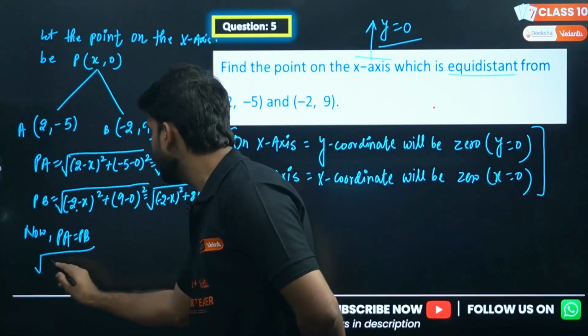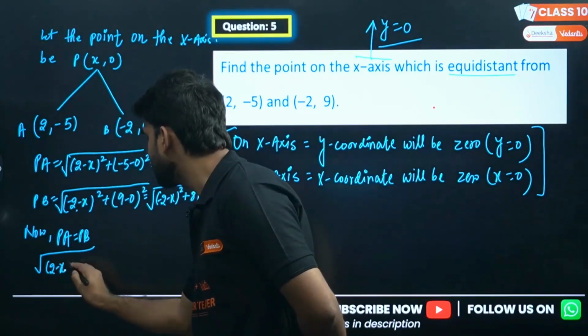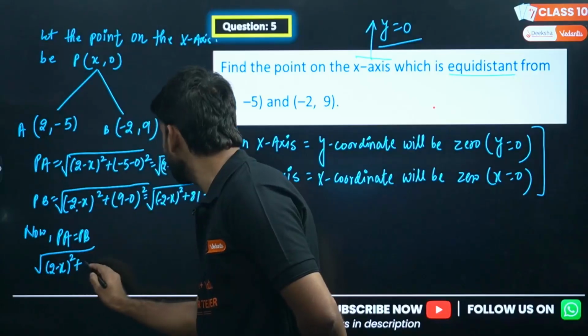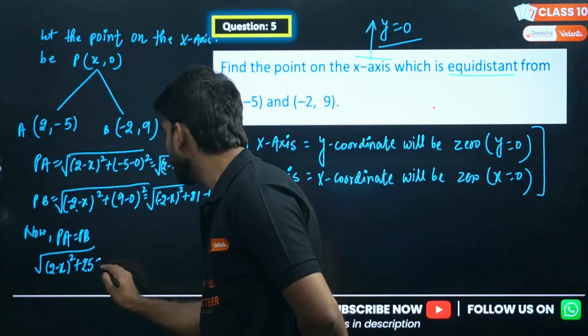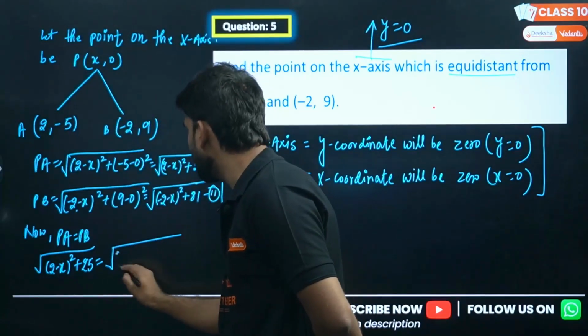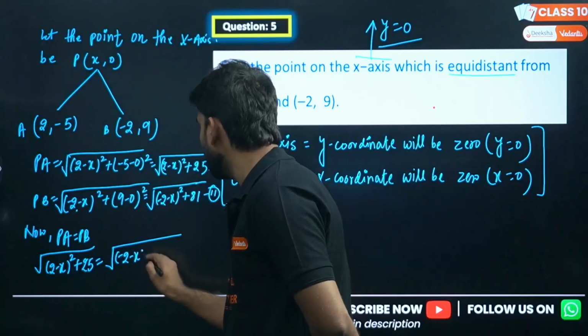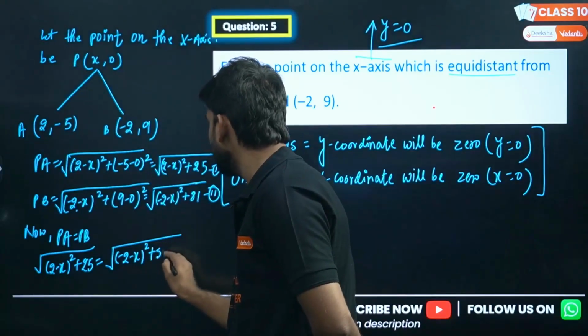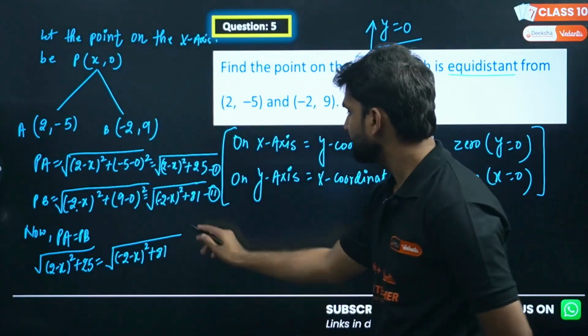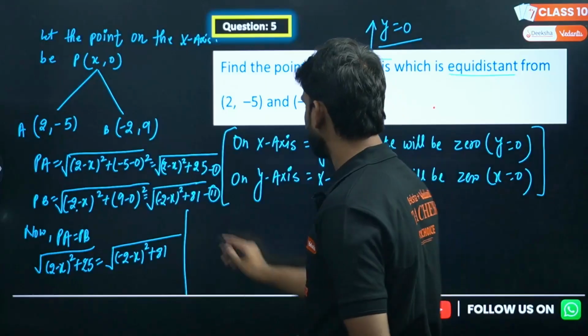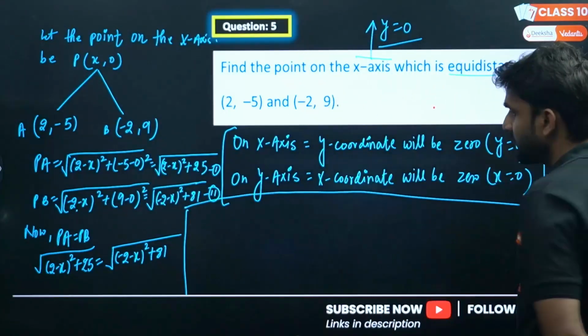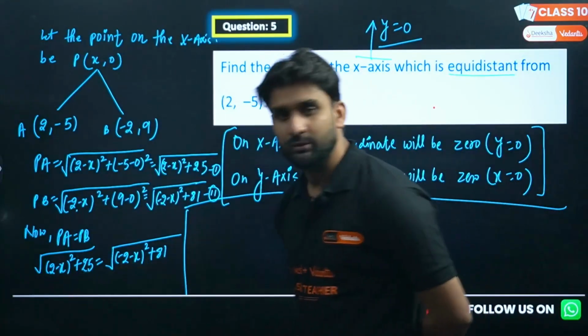Under root 2 minus x whole square plus 25 equals under root minus 2 minus x whole square plus 81. I need some space here, so I am using this space. Can we square both sides to remove the root?